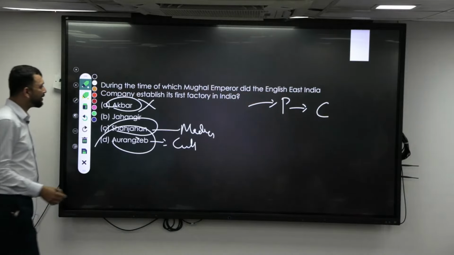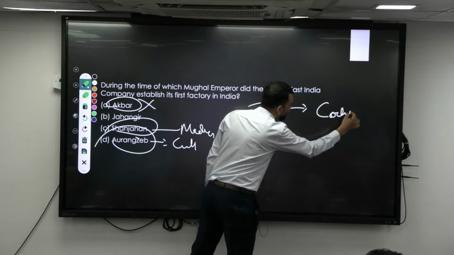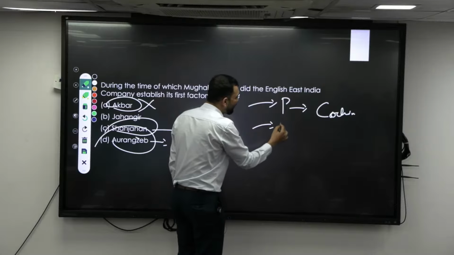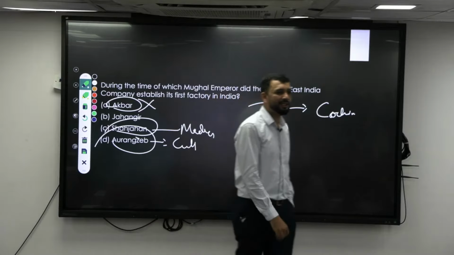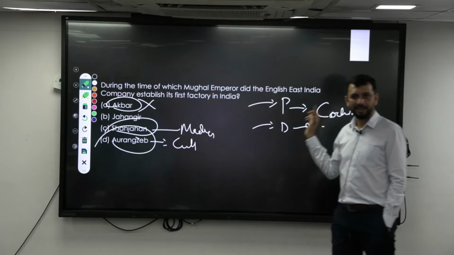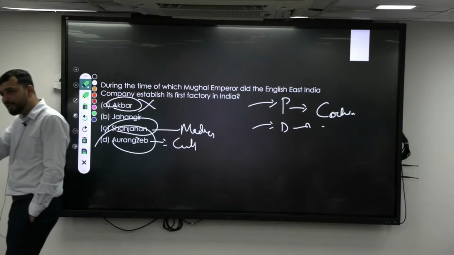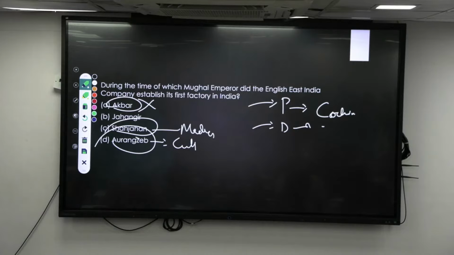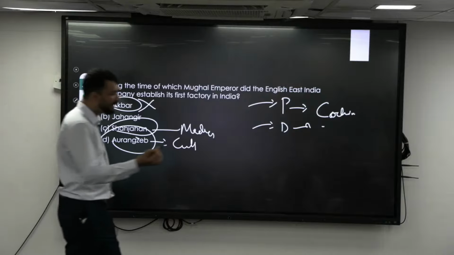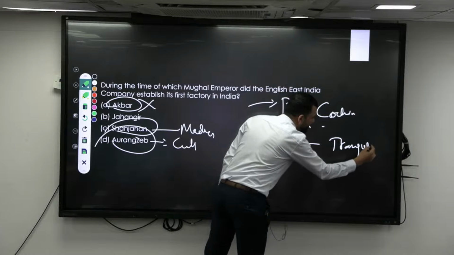So the Portuguese started in Cochin, then comes the Dutch company. Where will the Dutch start? Machilipatnam. Then comes the English company, which starts in Surat. Then comes the Danish company, which has Tranquebar in Tamil Nadu as their first base.